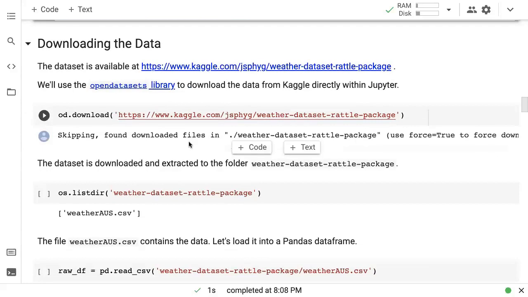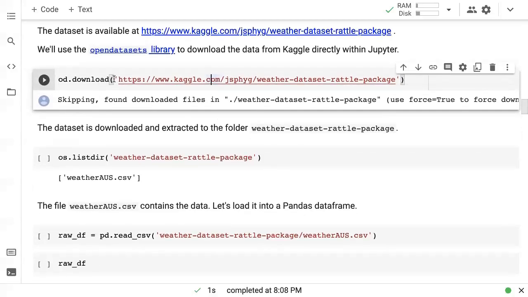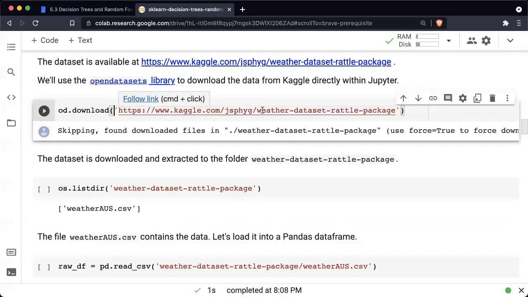All right, so the first step is to download the dataset. As we had done the last time, we will download this dataset using the Open Datasets library directly from Kaggle within Jupyter. So we just run od.download, and when we run od.download, we will be prompted for an API key, a Kaggle username and an API key. Here's what that looks like.